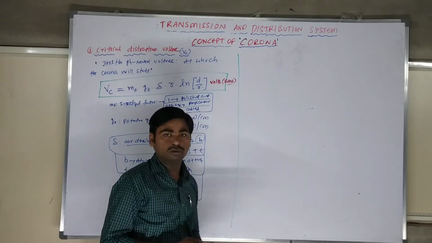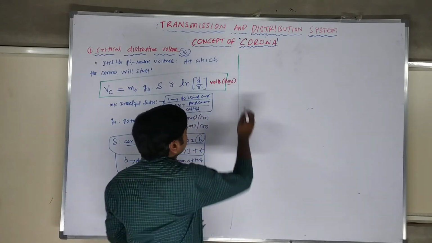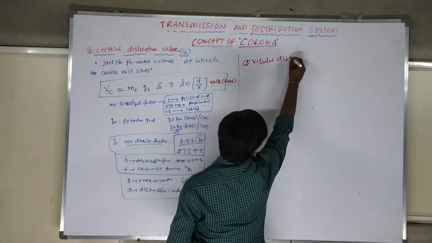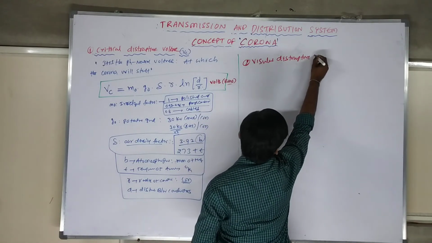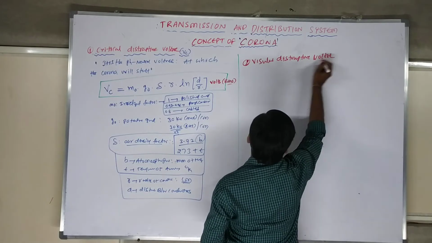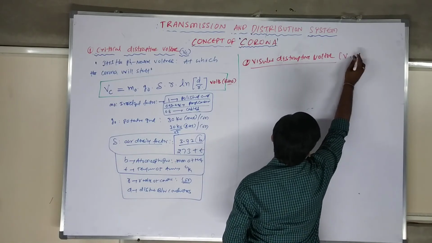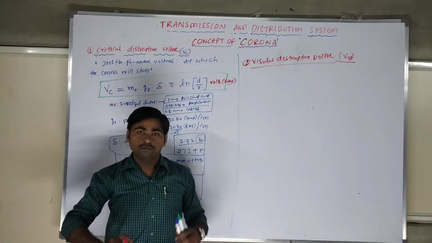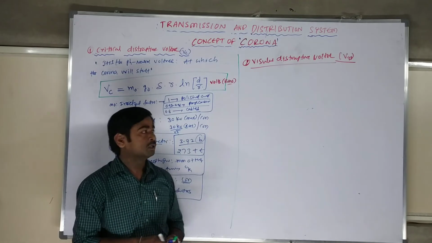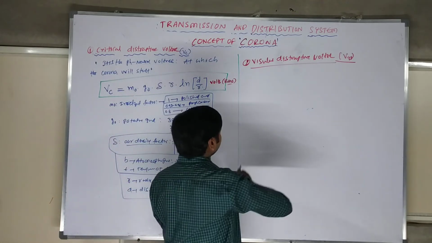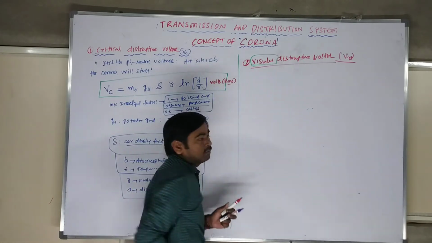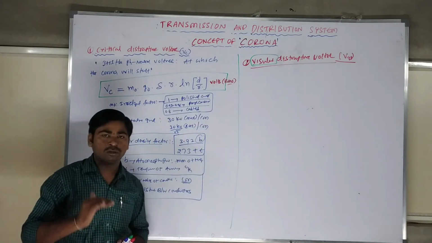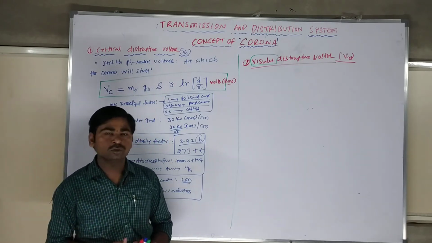Next, we have one more important term, the second one, visual disruptive voltage. Visual disruptive voltage, that is nothing but V suffix V. Some people write visual critical disruptive voltage. Both of them you can write clearly. This is very important. The visual disruptive voltage is nothing but the phase to neutral voltage.